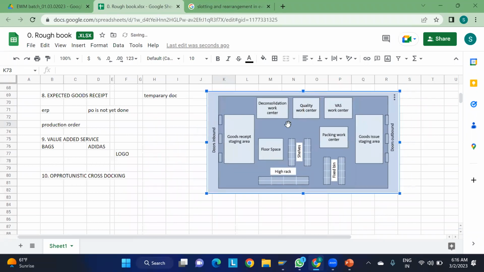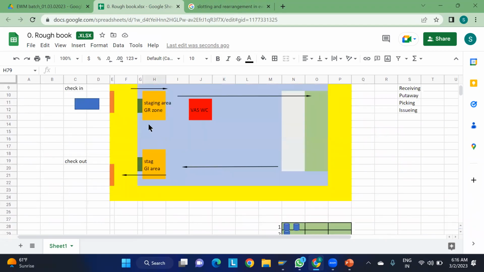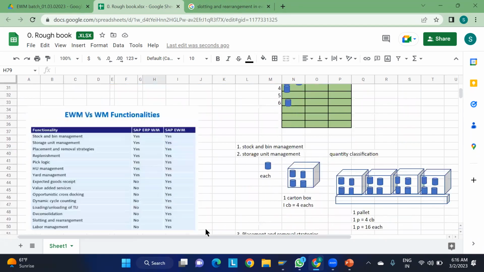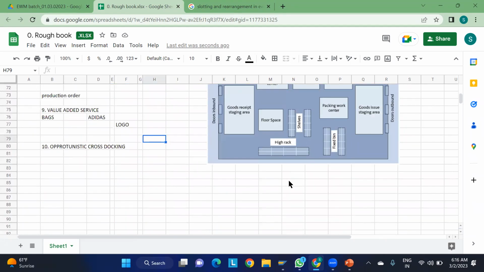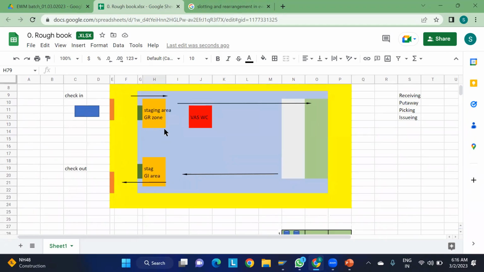So what is this opportunistic cross docking? Always this will not be the case. Here is the inbound door, here is the outbound door. This will not be the case. In some warehouses we may get the inbound here and outbound here. This also may happen. So this is one particular layout we can consider, and this is the second layout. I will just explain the opportunistic cross docking here only.